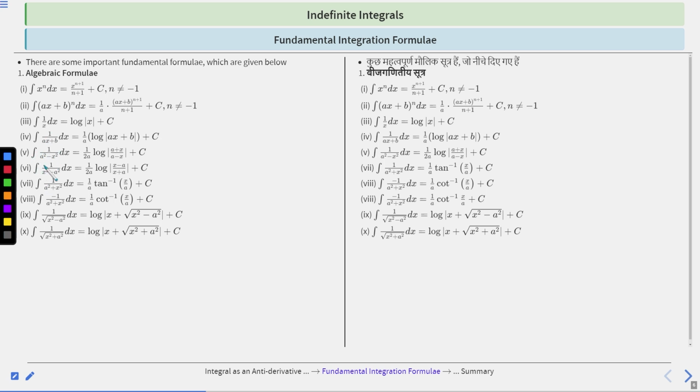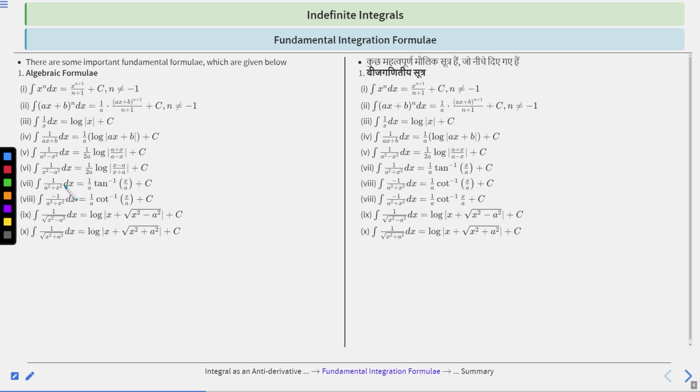Also, integration of 1 by a square minus x square dx is basically 1 by 2a log of a plus x upon a minus x plus c. Also, integration of 1 by x square minus a square dx is equal to 1 by 2a log mod x minus a upon x plus a plus c.